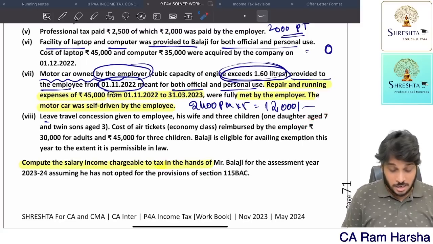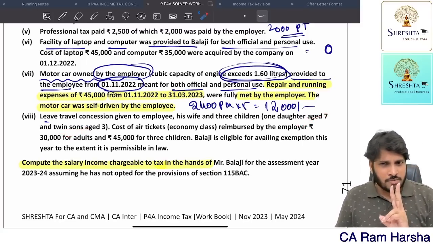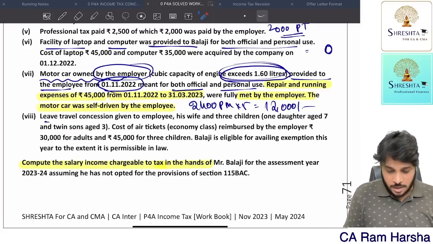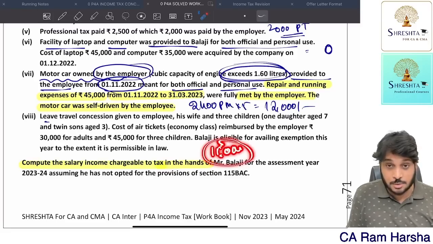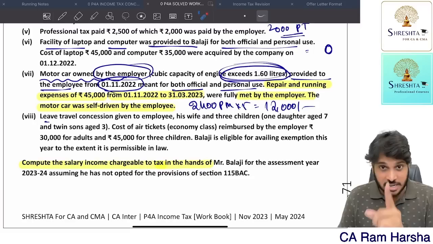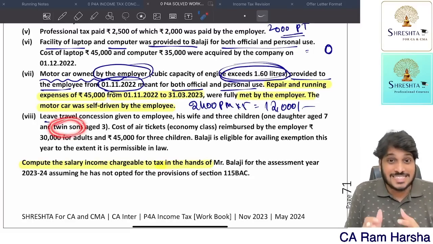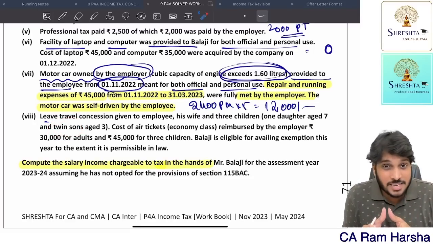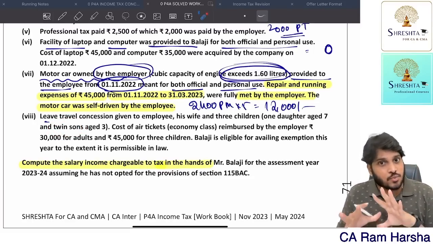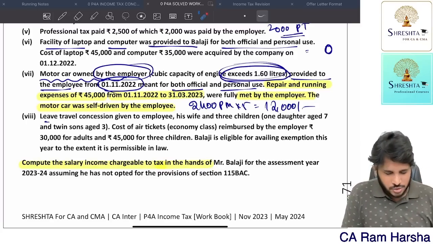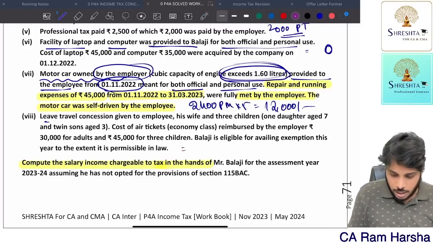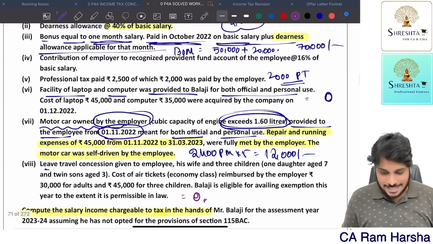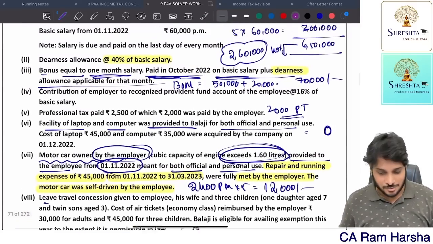Because 1 daughter, twins. Actually 2 children only we will allow. Here 3 children were there. 3 children means 45,000 is for 3 children. 15,000 is supposed to be taxable because for 2 children 30,000 ticket is exempt. But twins are considered as single child. So whatever the expenditure incurred for twins, it is considered as 1 single child and exempted. Correct? So here how much is taxable? 0. That's it. I think we have computed most of the answer. We just have to total it.